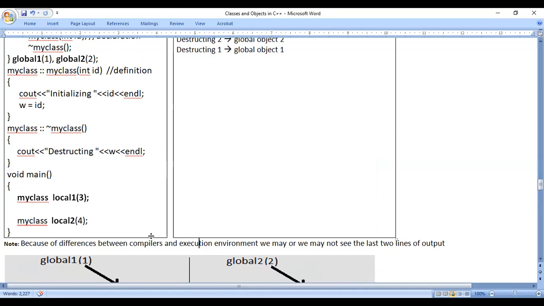Compiler means which type of compiler you are installing. Turbo C editor, Borland C editor, Visual C++, many editors and many compilers are there. Depending on the compilers, the output may differ.